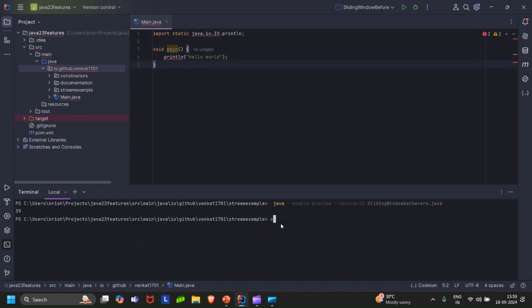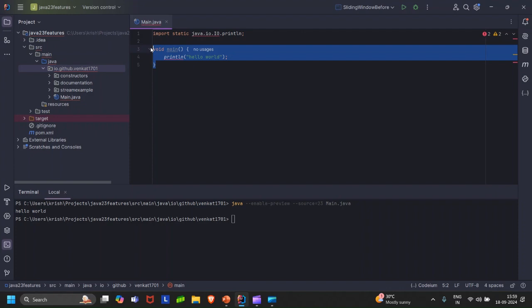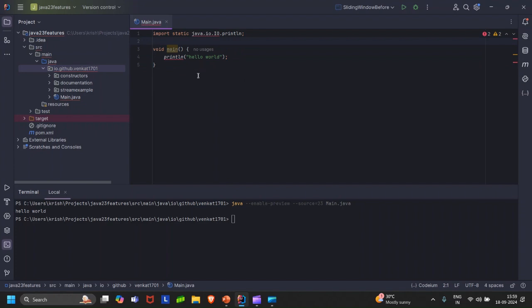So in order to compile this, again, I'll have to redirect to the main project source, then enable the preview for source version 23, and then give the file name. And if I do that, I get hello world. People who keep saying that Java is verbose, this update has got them cut. So this update right here introduces implicitly declared classes. When the compiler sees that there is a main method with no String array formal parameter, or there is no class that is wrapping this, it implicitly declares a class, and within that class it wraps this main method and executes that. This is an instance main method.